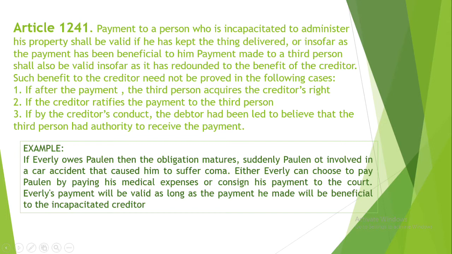First, if after the payment the third person acquired the creditor's rights. Second, if the creditor ratifies the payment to the third person. Third, if by the creditor's conduct the debtor has been led to believe that the third person had authority to receive the payment. For example, if Evelyn owes Pauline money, the debt becomes due when Pauline is involved in a